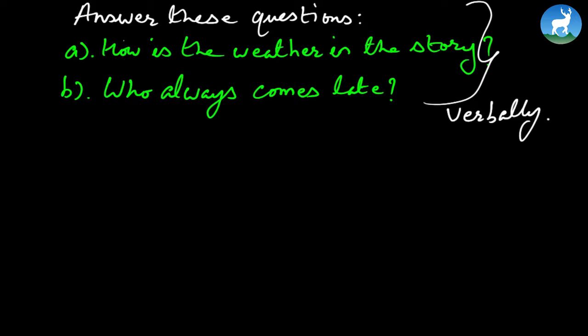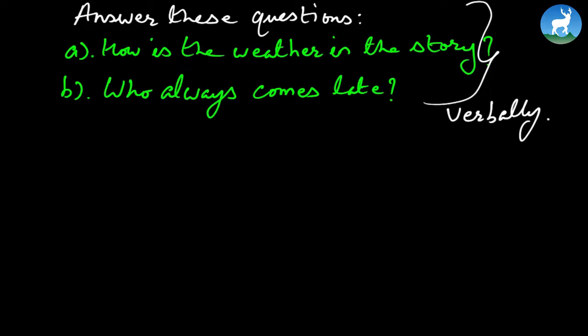Now, how is the weather in the story? As you can read in the very first paragraph, it talks about a cold morning in a village in Paplejong. So the weather in the story is cold. I mean, it deals with cold weather. Who always comes late? Manahang says that their English teacher often comes late. So the English teacher always comes late.